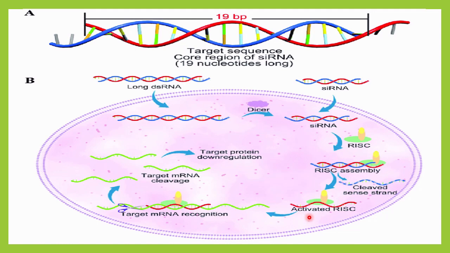And now this activated RISC, you can see here, this sense strand will be cleaved and the remaining one is called activated RISC. Okay, so it will now bind with the target mRNA recognition. So as a result of that, the target mRNA now becomes double stranded. And as a result of that, this double-stranded mRNA cannot form the protein. So now target mRNA will be cleaved, and as a result of that, target protein will be down regulated, means the target protein will be lost in production. Means total synthesis of protein will be inhibited.